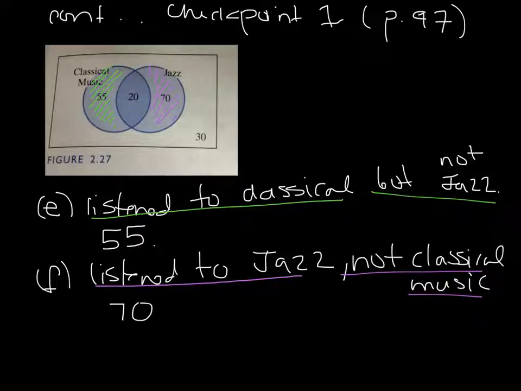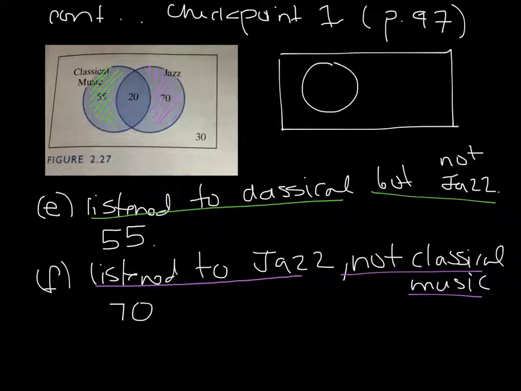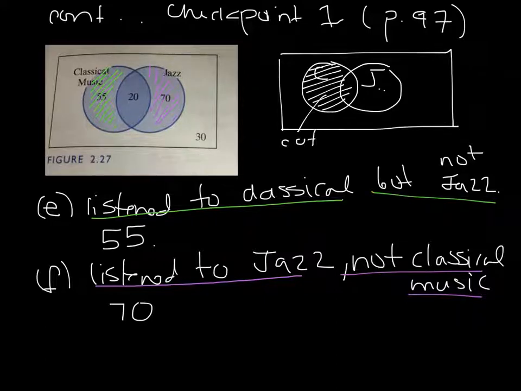And again, this is part of showing your work. You can draw the two circles and say, okay, that's classical and that's jazz. And okay, they listen to jazz, so that's here, but not classical. So I would cut this out, and write cut just so you won't think that's the answer. And then, of course, whatever's left over. I've seen students do that, and they usually get the right answer most of the time, instead of just staring at the picture.